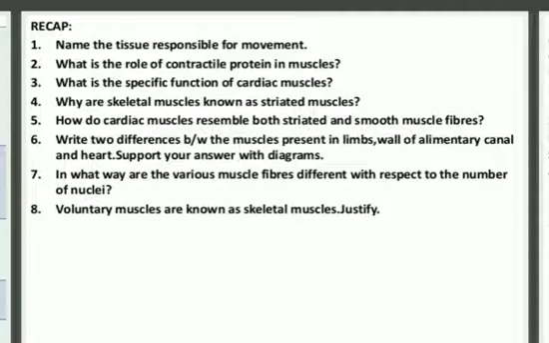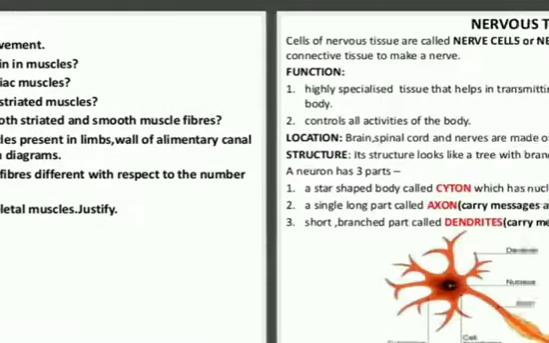What is the role of contractile protein? They help in movement. Specific function of cardiac muscle: they usually work without any fatigue and they show rhythmic contraction and relaxation. Then why are skeletal muscles called striated muscles? Since they have striations inside the muscles, therefore they are called striated muscles. They have dark and light striations inside it. So like this other questions also you can solve.